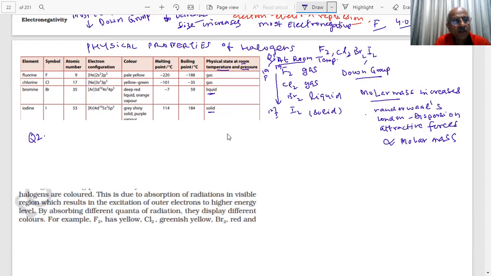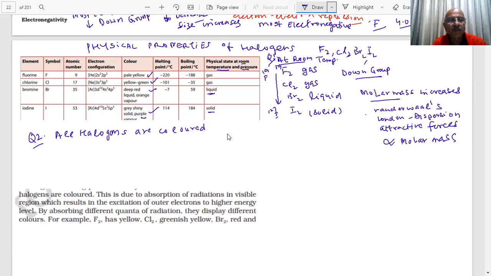Next question, students. Halogens are colored. All halogens are colored, students, yes or no? Yes, sir. What are the colors? Fluorine, pale yellow. Chlorine, yellowish gas. Bromine, deep red, orange. And iodine, purple violet color.